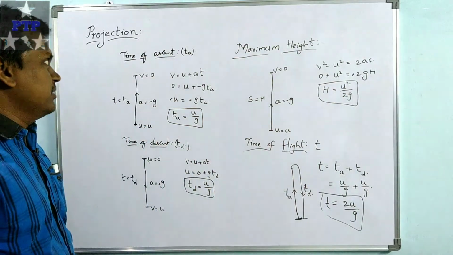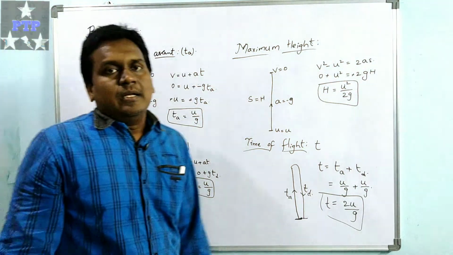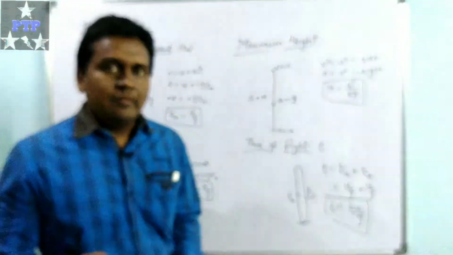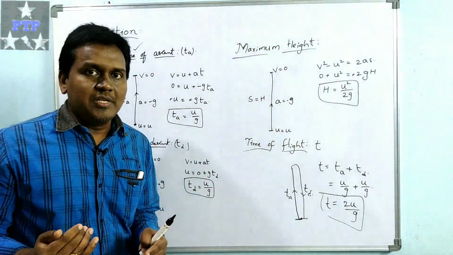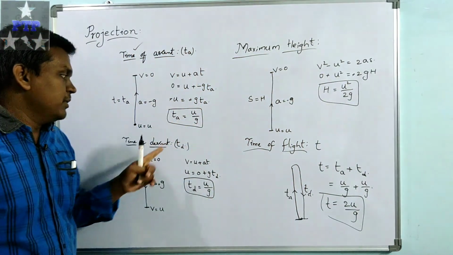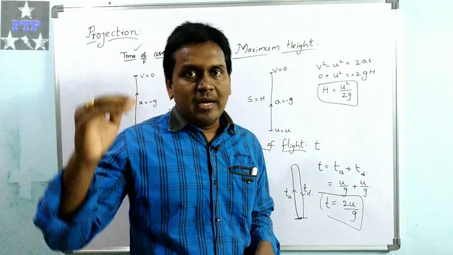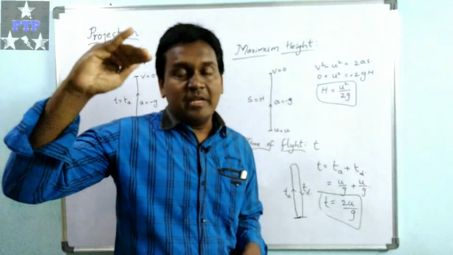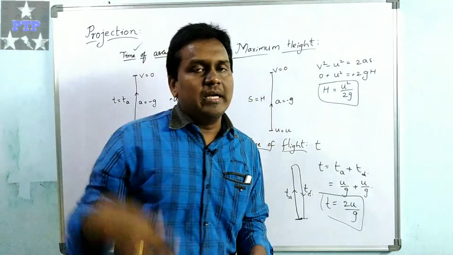Here we have discussed the time of ascent, which is the time taken by a body projected vertically upward from the ground to reach the maximum height. And time of descent is the time taken by the body to reach the ground from the maximum height.